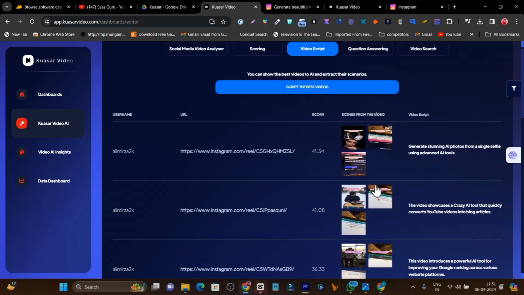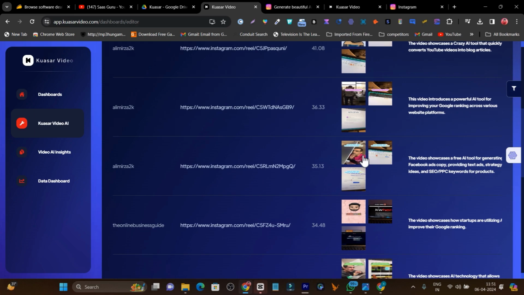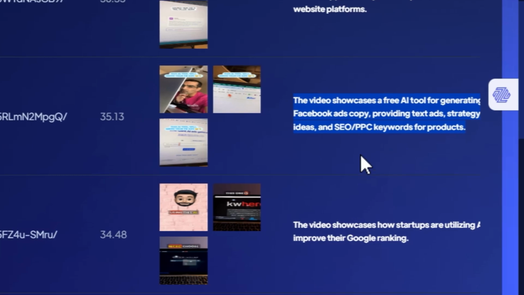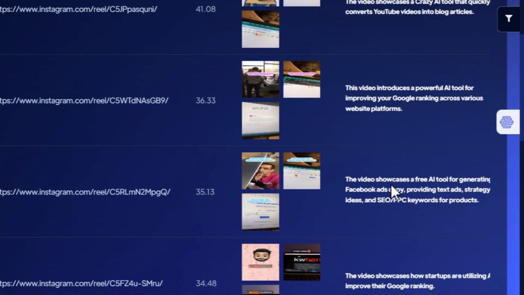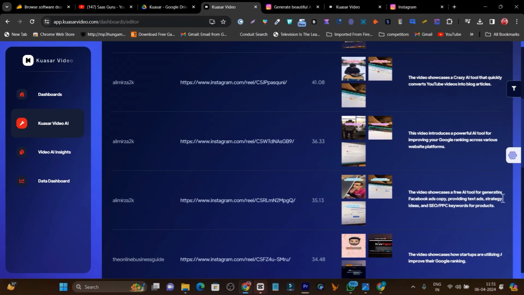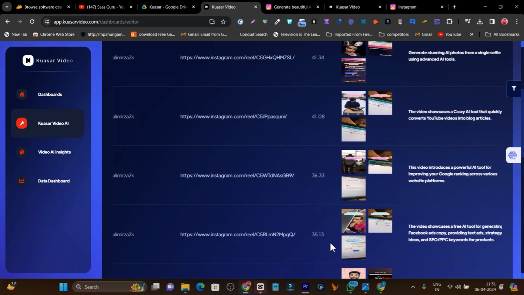And now I can watch any of the videos that I want to make similar content from. I also get this prompt, or this little piece of content, on how I should proceed with the video. For example, this video showcases a free AI tool for generating Facebook ad copies, providing text ads, strategy ideas, and SEO and PPC keywords for the product. Okay, so right now I know what this video is about. After that I can watch the full video, create my script, and then make a video similar to this, and there are higher chances that I also get the engagement.